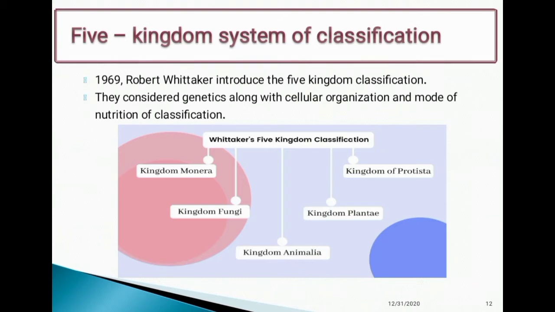Five kingdom system of classification. In 1969, Robert Whittaker introduced the five kingdom system of classification, and this is the Whittaker classification. First is kingdom Monera, second fungi, third animalia, fourth plantae, and last is protista. These are the Whittaker five kingdom classification.